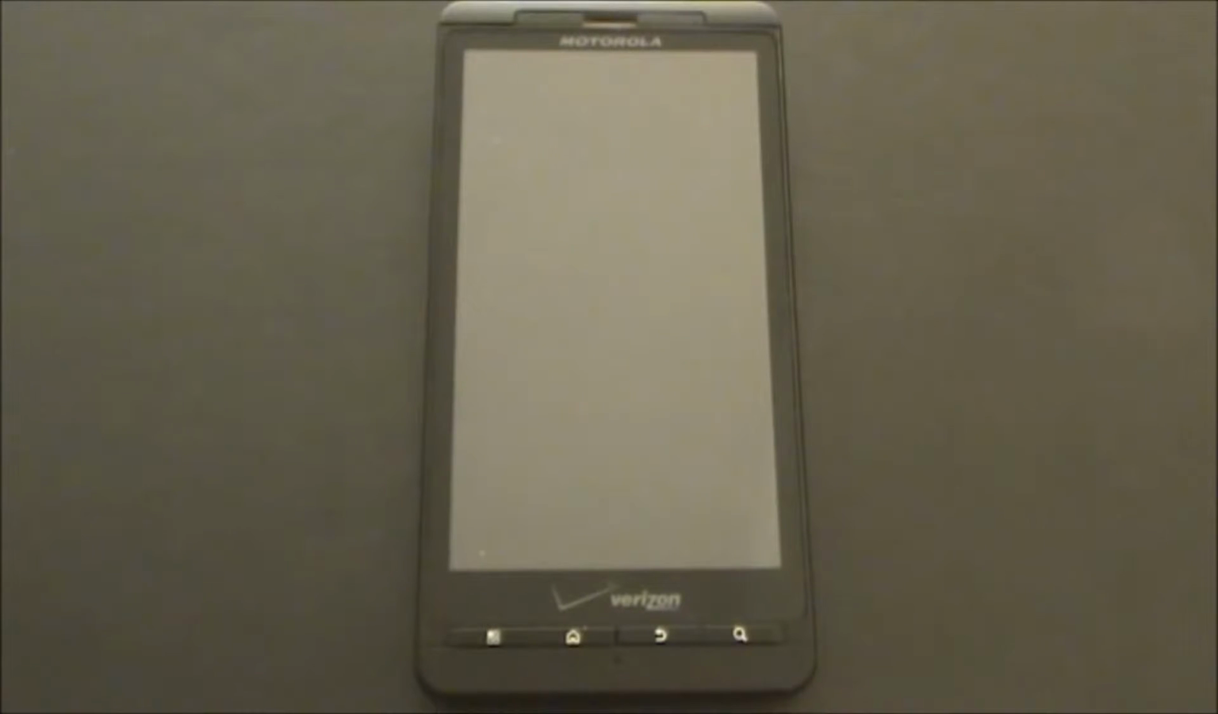Hello, this video shows how to install the mSpy application on an Android phone. You only need to do two things: download and install the application file and change some settings. Let's do it step by step.